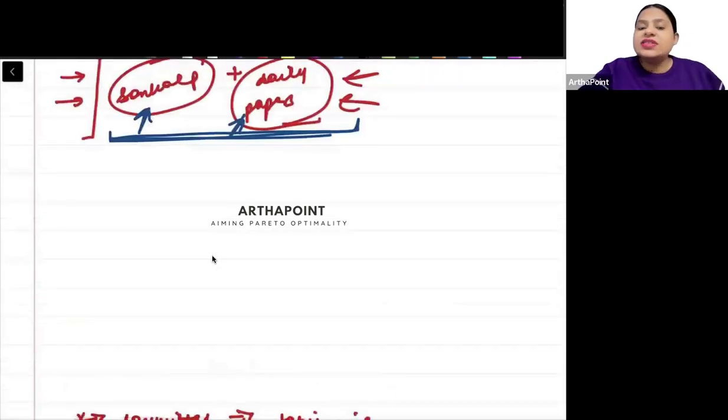Okay. Again, finance commissions are, so when we talk about finance commissions, at least, not all finance commissions need to be done, but at least go ahead and at least do 14th and 15th. That is important. Do a comparison also. That video is available on the portal. Finance commission 14th versus 15th. एक बारी कर लो. Understand कि किसको break कैसे किया गया है, किस किस चीज में कितना weightage दिया गया है. Just do that, right? So that is also important. So not more than that. Only these two are enough.